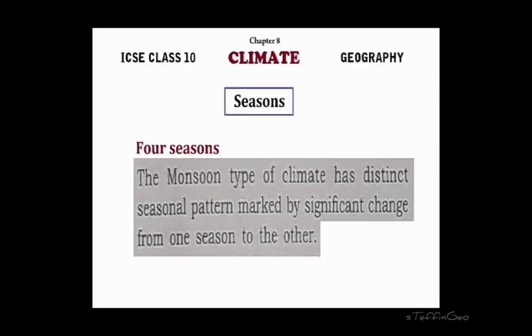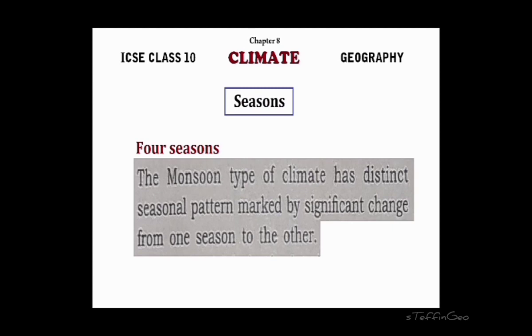Hi friends, today we are going to discuss seasons. In the previous classes we have already seen the main features, basic features. What is the climate of India? What are the factors affecting the distribution of climate? Then what is monsoon and its phenomena? Today we will see the seasons.